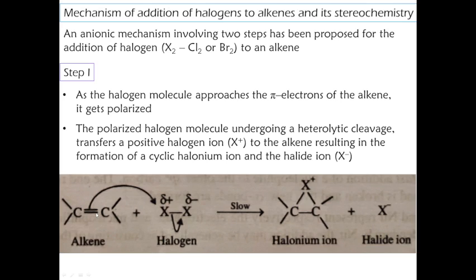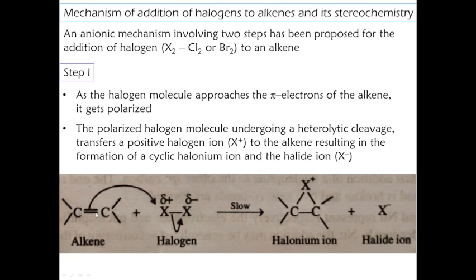Okay. And the addition of halogen to an alkene is a stereospecific reaction in which different stereoisomers of the starting material give different stereoisomers of the product. So depending on what kind of stereochemistry you take for the reactant, different stereoisomers of the product will be formed. It forms an example for a stereospecific addition, trans or anti-addition.